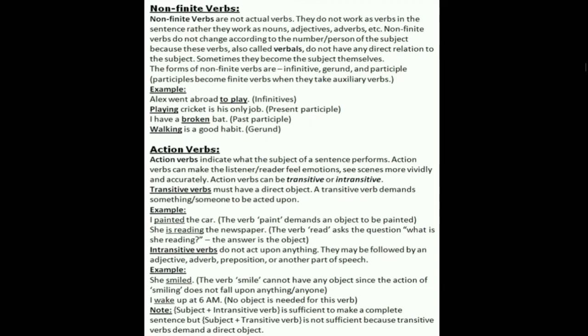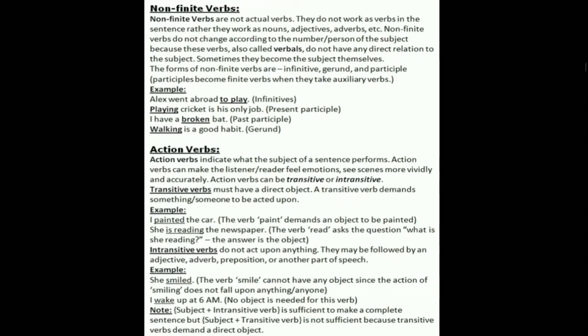I have a broken bat. How is the bat? It's broken. I'm describing the bat. That means it is actually an adjective, not a verb. Past participle. Now, walking is a good habit. Walking, it's a gerund. Walking. It's a noun. It's a concept of walking. It's not a verb.